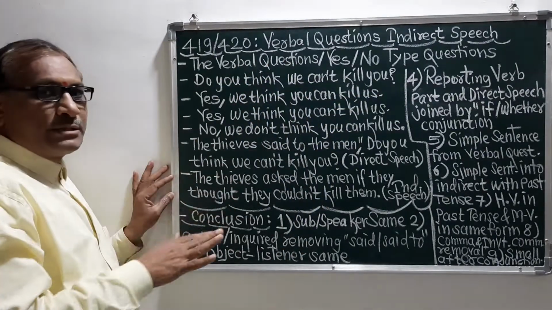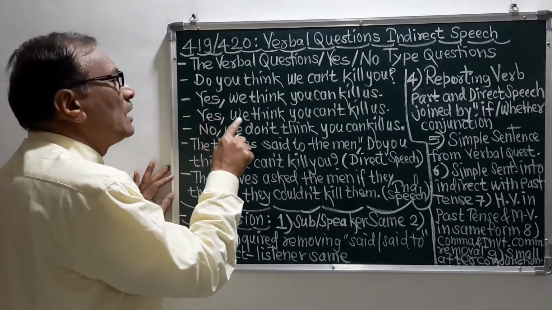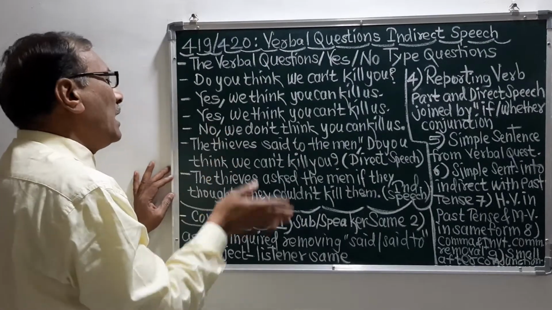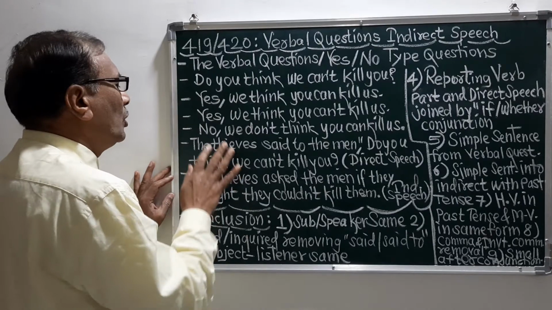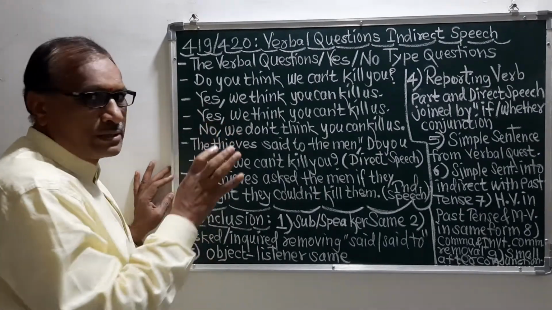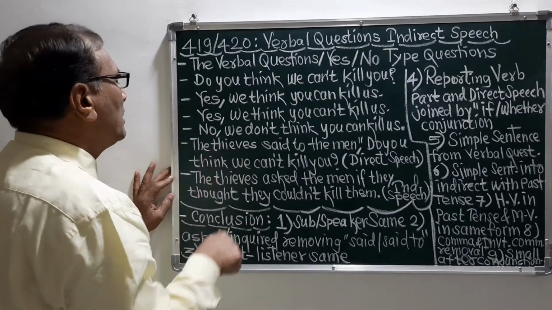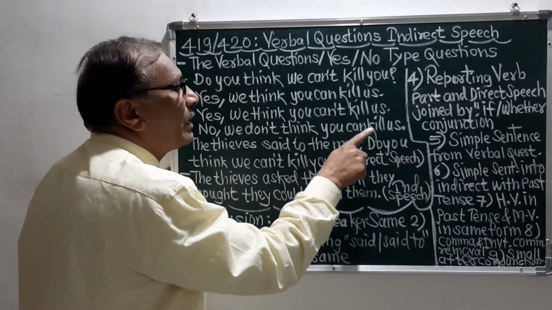Now there is a second answer, and that second answer is yes, we think you can't kill us. And there is a third answer, which is in the sense of no, in the sense of not. So the answer is no, we don't think you can kill us.